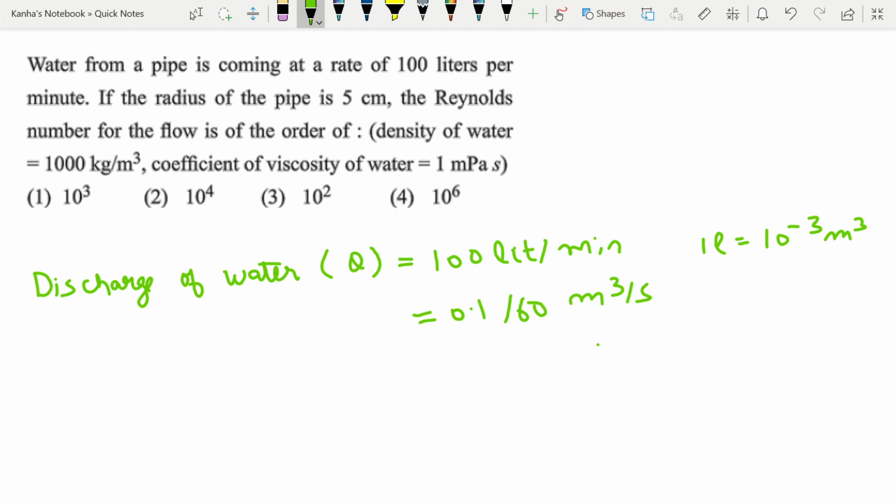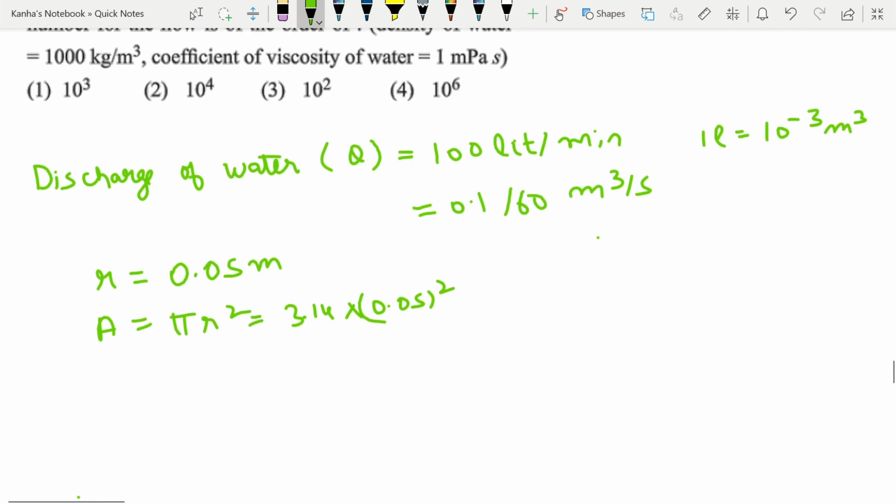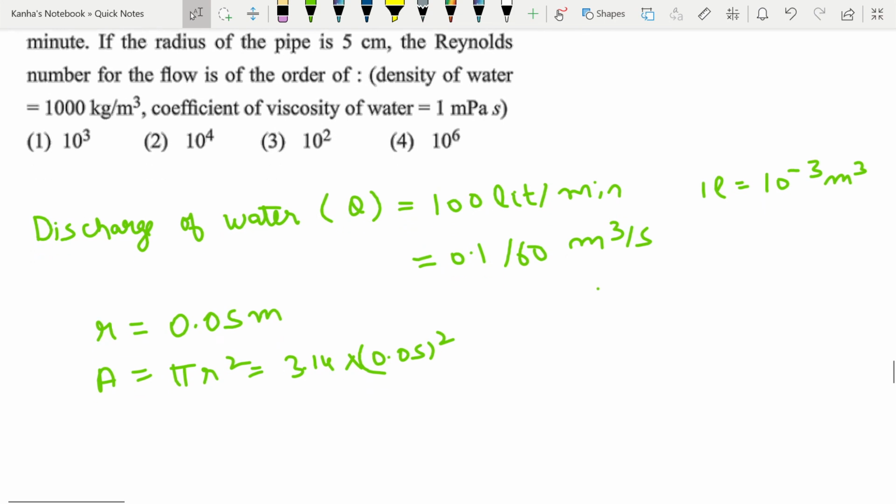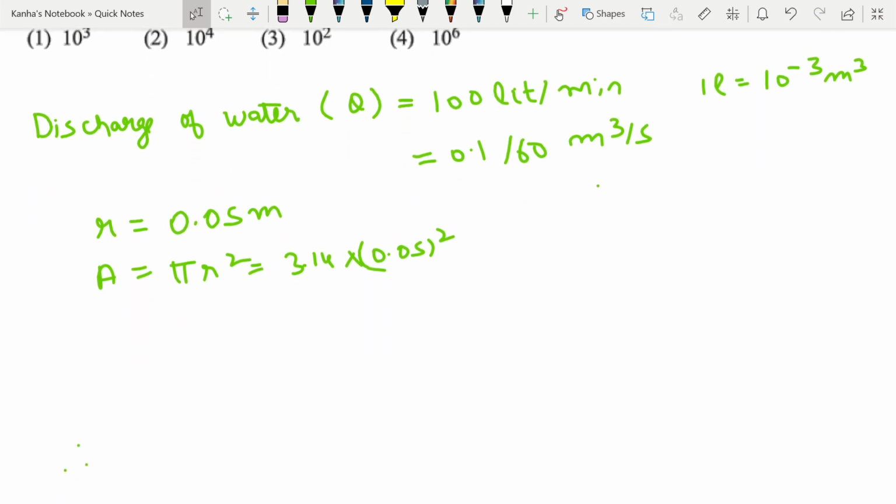With this in mind, they've given you the radius of the pipe. I can write the radius in meter as well, 0.05 meter. And cross sectional area A is pi r square, which is nothing but 3.14 into 0.05 square. Now I need to calculate the velocity of flow, because Reynolds number depends on the velocity of flow. So what is the velocity of flow? Velocity of flow is given by the discharge rate divided by the area.